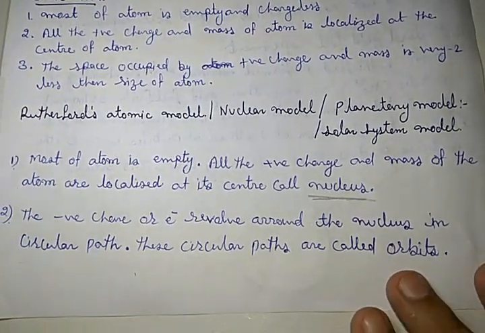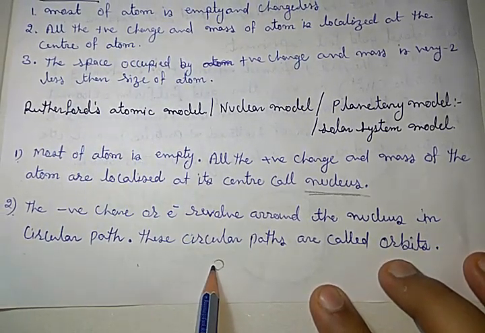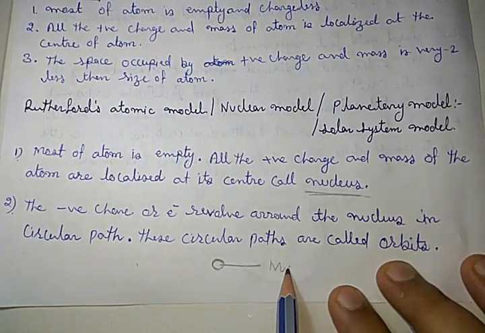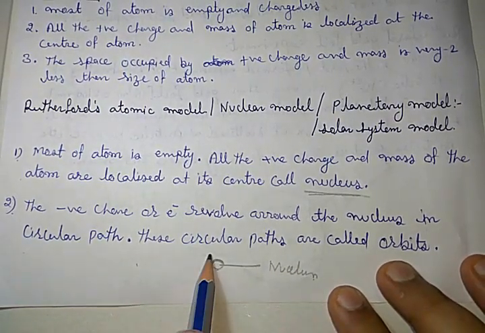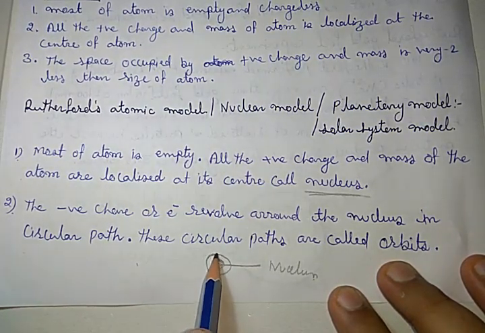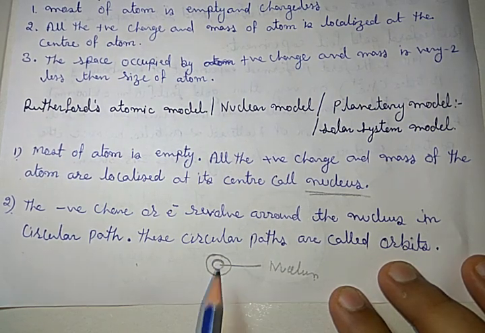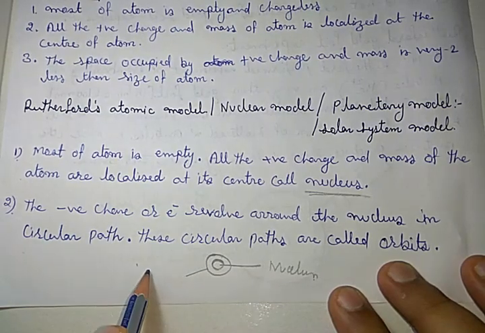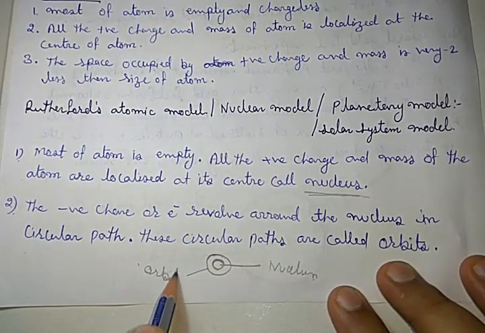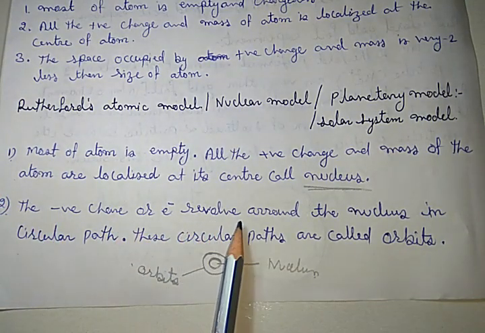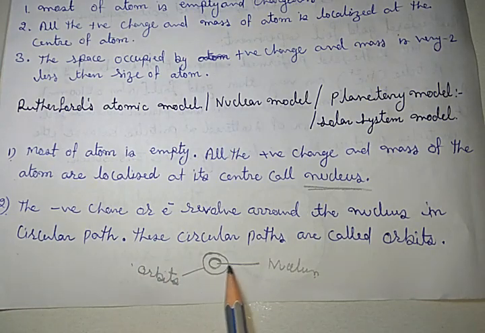The positive charge is the nucleus, and electrons, or negative charge, revolve around the nucleus on definite circular paths, which are called orbits. I am repeating again: the electrons revolve around the nucleus in circular paths, and these paths are called orbits.